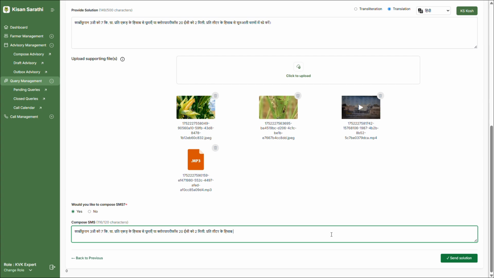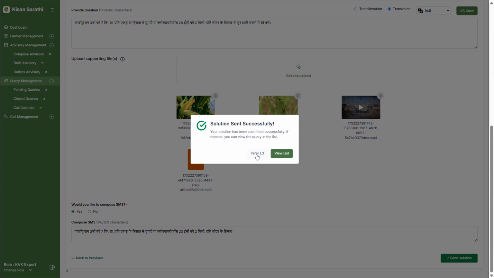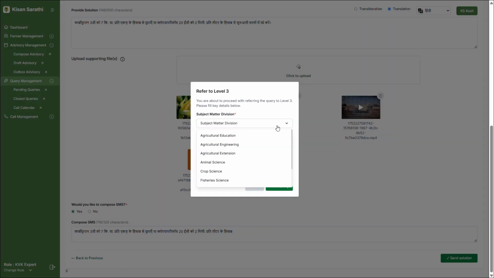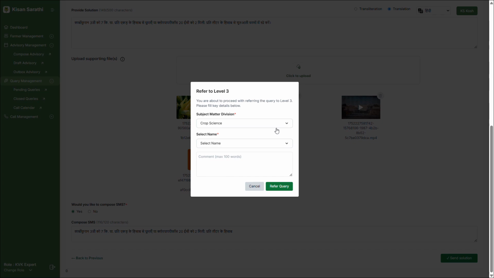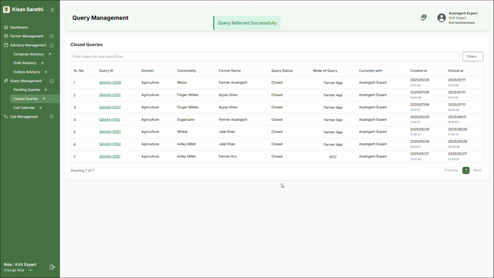If a query requires higher-level technical input, the expert has the option to refer the query to an ICAR domain-specific institution, Level 3, for expert resolution. Once the solution is submitted, the query status is updated from pending to closed, and it is moved to the closed queries list.